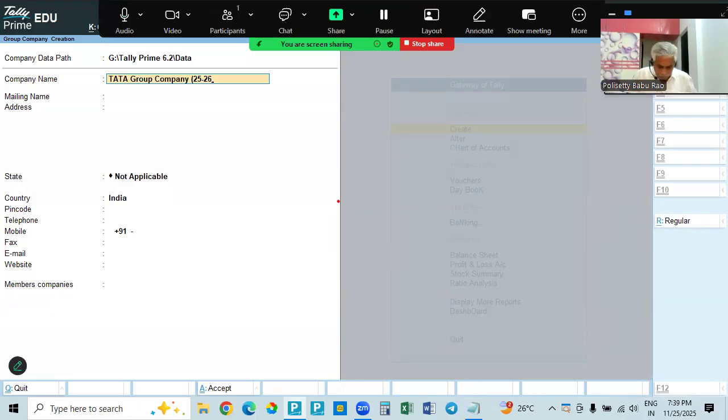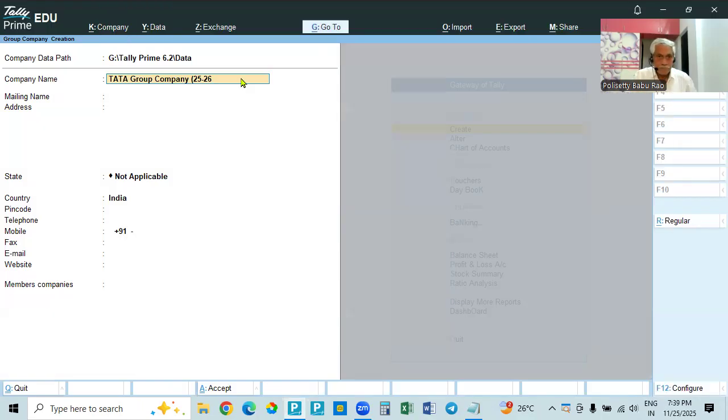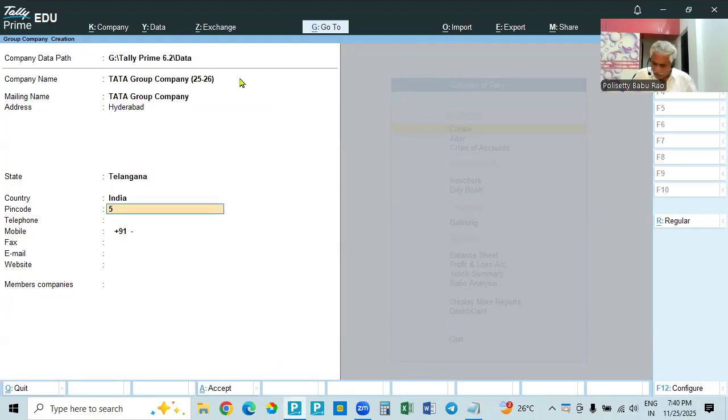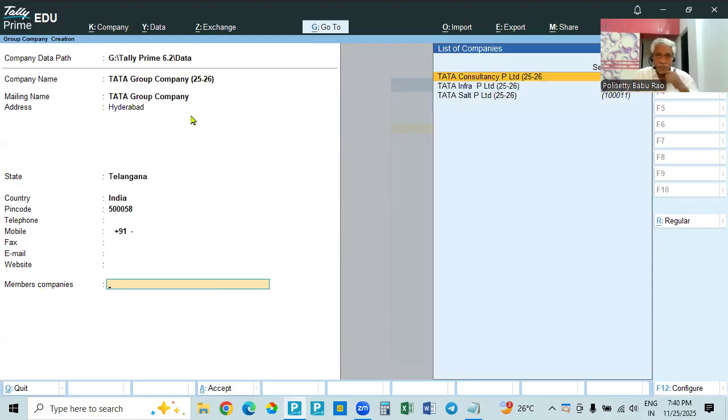This is taken only for consolidated figures, and this is also in Hyderabad, Telangana, with the pin code 5 lakhs 58, for example. Here telephone and all these details are given. Now we have to add the member companies into this group company. Come down here, the list is coming.